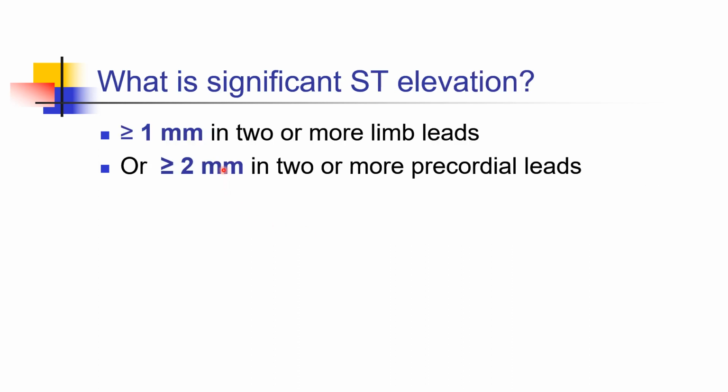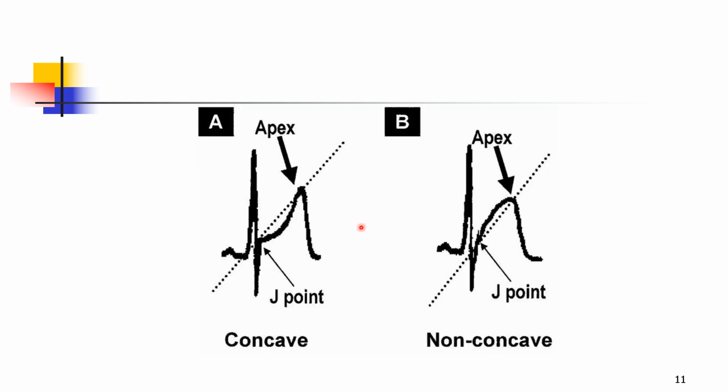When do you call an ST elevation a significant ST elevation? If there is more than 1 millimeter elevation in 2 or more limb leads, or more than 2 millimeter ST elevation in 2 or more precordial leads. So there are two types of ST elevation. If you see here, there is an ST elevation, but this concavity is facing upwards. If you see here, it is convexity facing upwards. This convexity facing upwards is more suggestive of coronary artery disease than this concavity facing upwards.